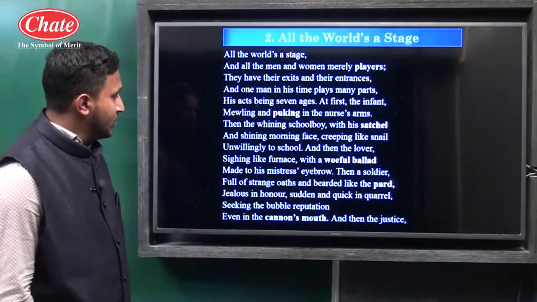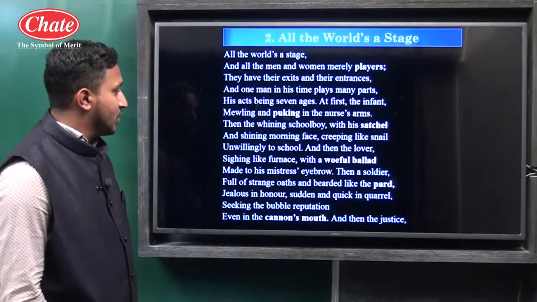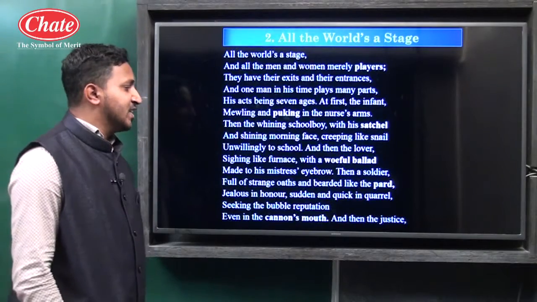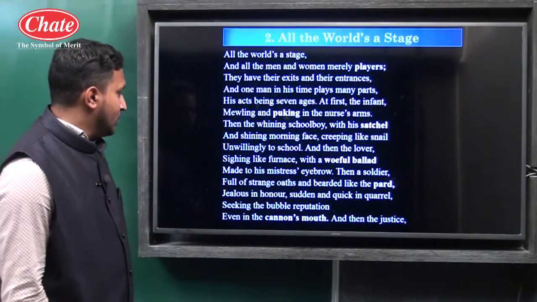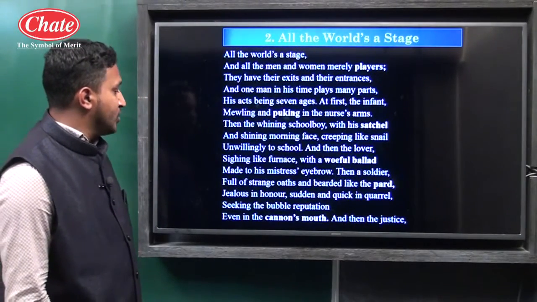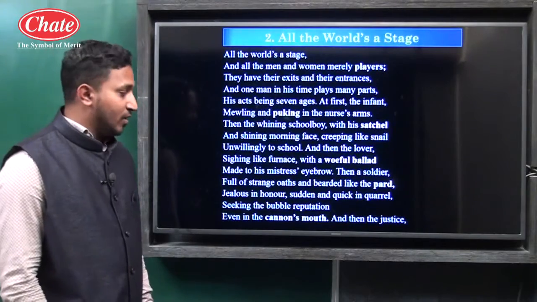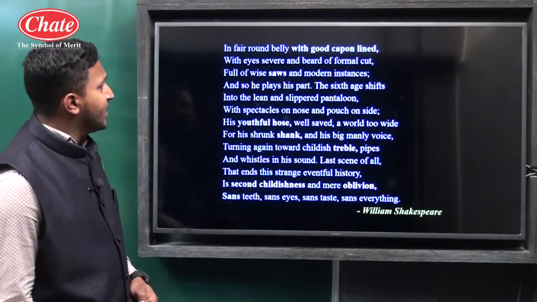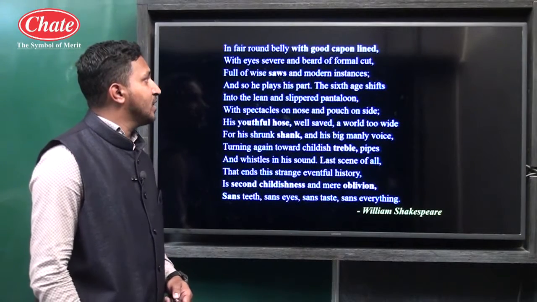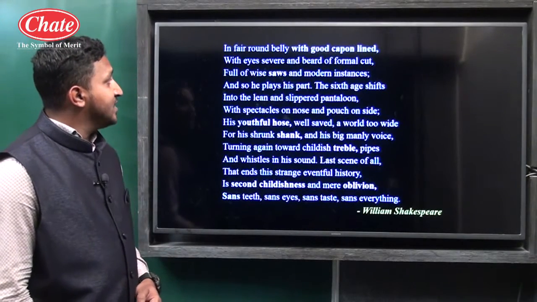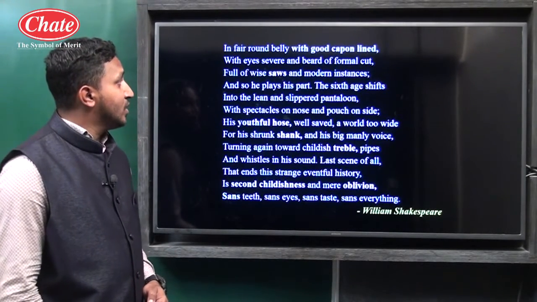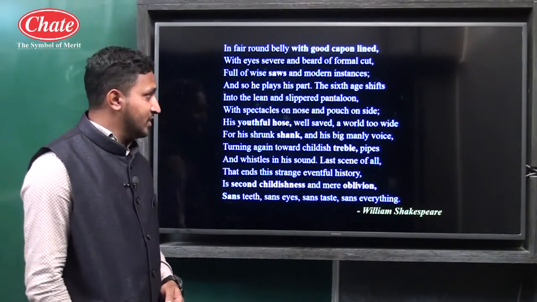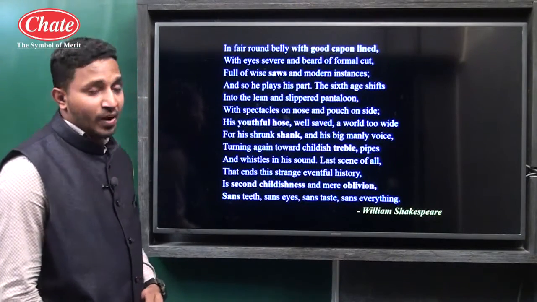Then a soldier, full of strange oaths and bearded like the pard, jealous in honor, sudden and quick in quarrel, seeking the bubble reputation even in the cannon's mouth. And then the justice, in fair round belly with good capon lined, with eyes severe and beard of formal cut, full of wise saws and modern instances, and so he plays his part.